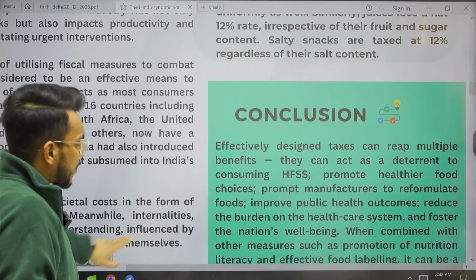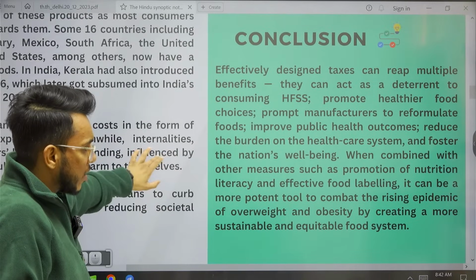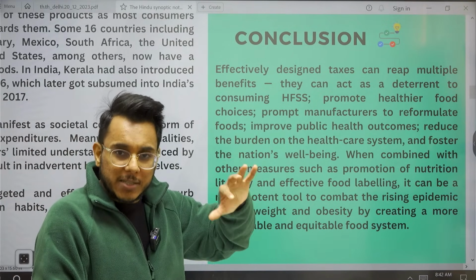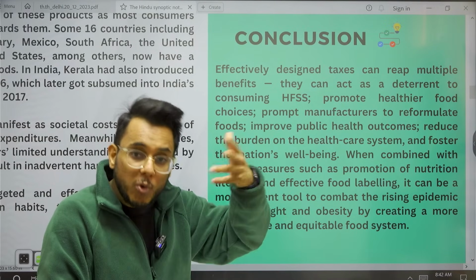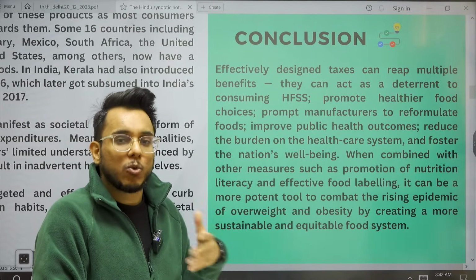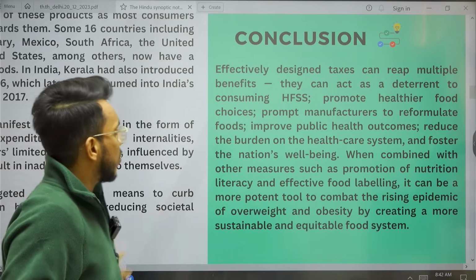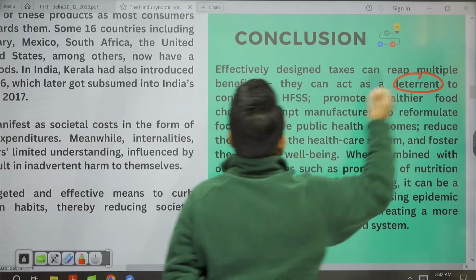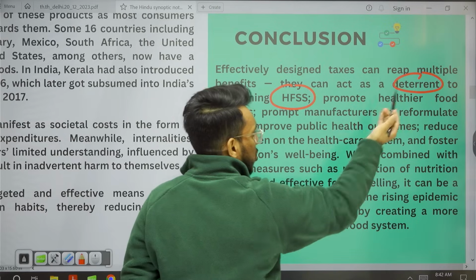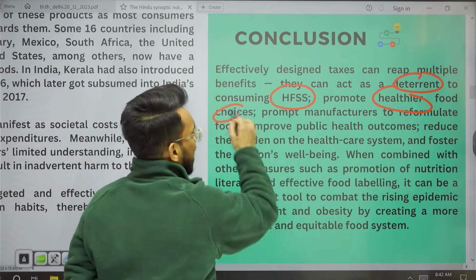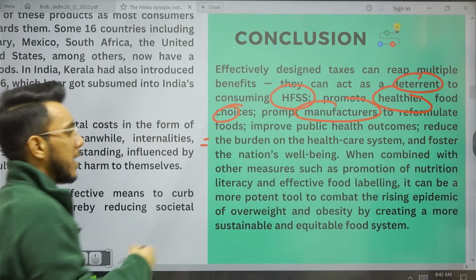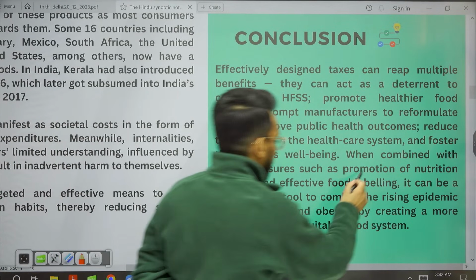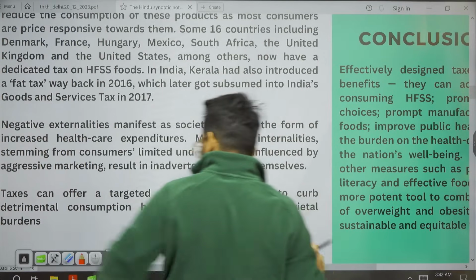So we should use this taxation as a two-way tool. Number one, by high taxation consumers will be discouraged, and secondly, by these high taxes food companies will also innovate and try to come out with healthier alternatives of the food. So these high taxes can act as a deterrent to consuming high fat, salt, sugar food. They will promote healthier choices and prompt manufacturers to reformulate their food. And then there should also be effective food labeling.